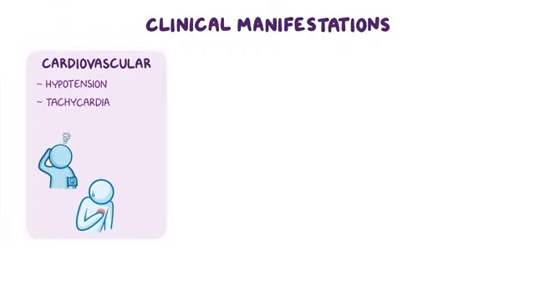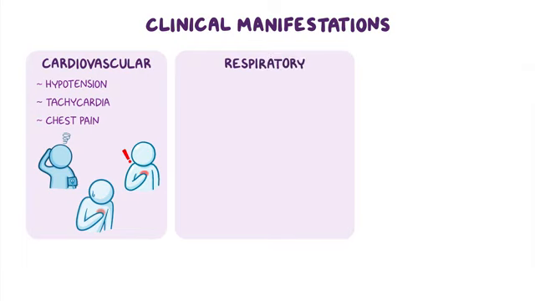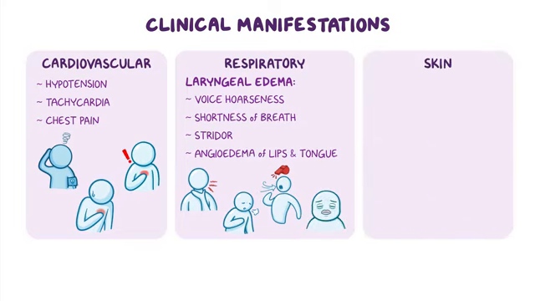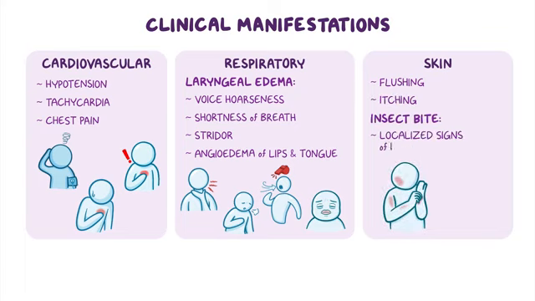Clinical manifestations of anaphylactic shock can be cardiovascular, such as hypotension, tachycardia, and chest pain, and respiratory, which are typically associated with laryngeal edema and include voice hoarseness, shortness of breath, and stridor. Additionally, there's often angioedema of the lips and tongue, meaning these organs swell up. There could also be skin manifestations, which typically include flushing and itching. If the cause of anaphylactic shock is an insect bite, localized signs of inflammation at the site of the bite are often present.